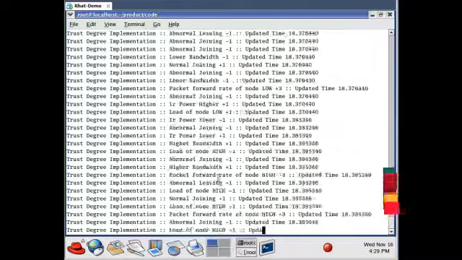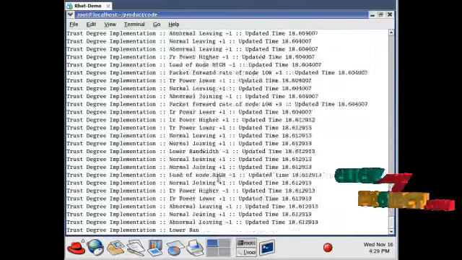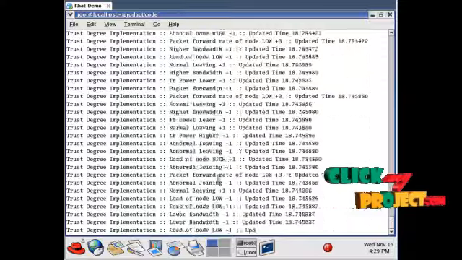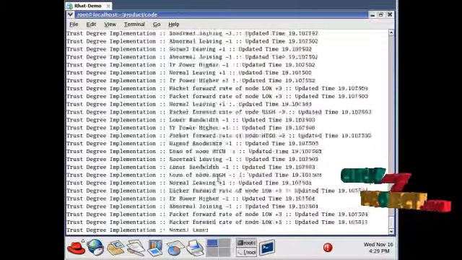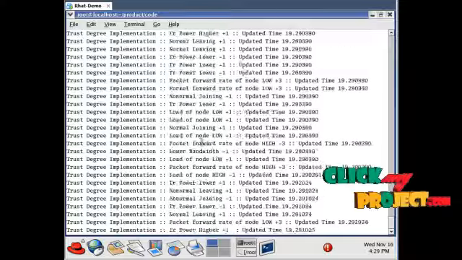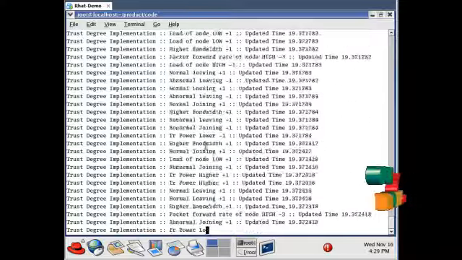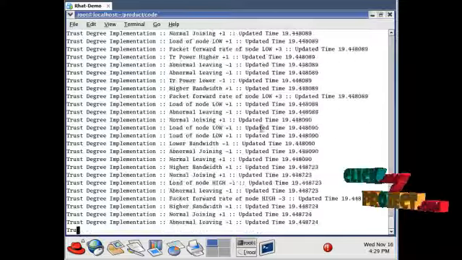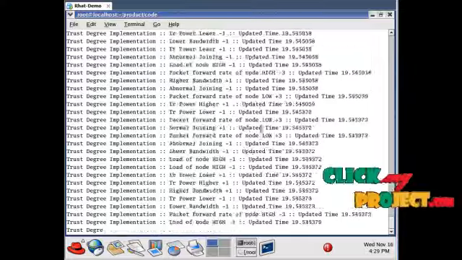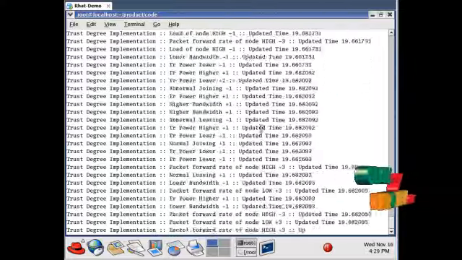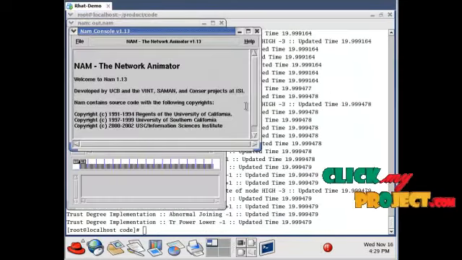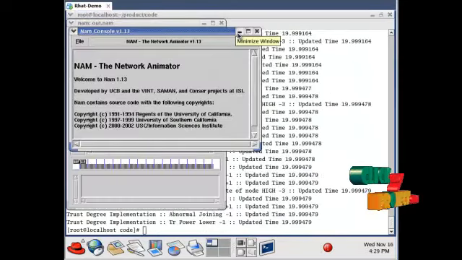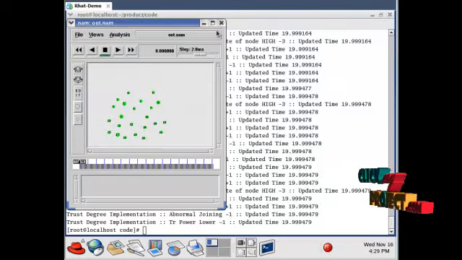These updated information with updated time shows the secondary user which has the SSDF attack. It will show for all the nodes. Now the output window is opened, which is called the NAM window.